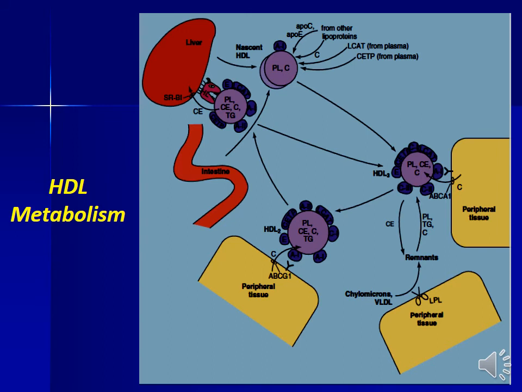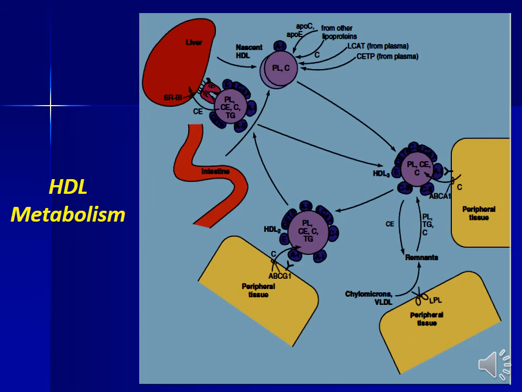HDL are assembled in the liver and intestine as discoid particles. They acquire cholesterol from cell membranes through the ABCA1 transporter. The lecithin cholesterol acyl transferase associated with HDL esterifies the acquired cholesterol.